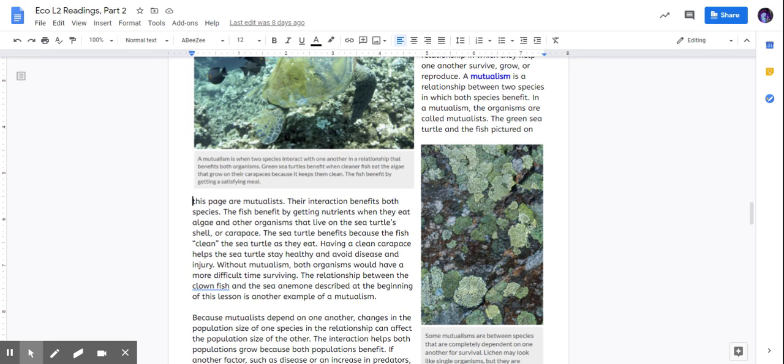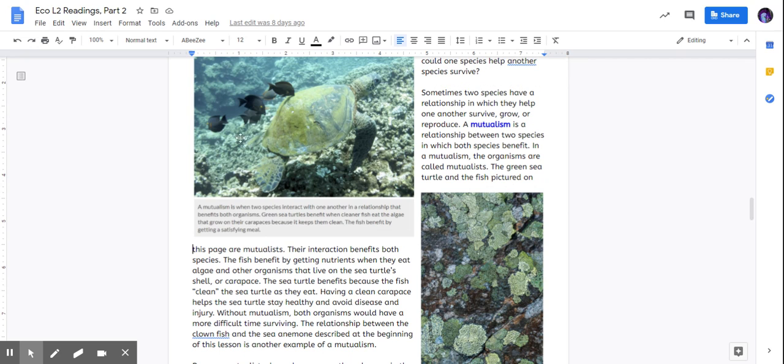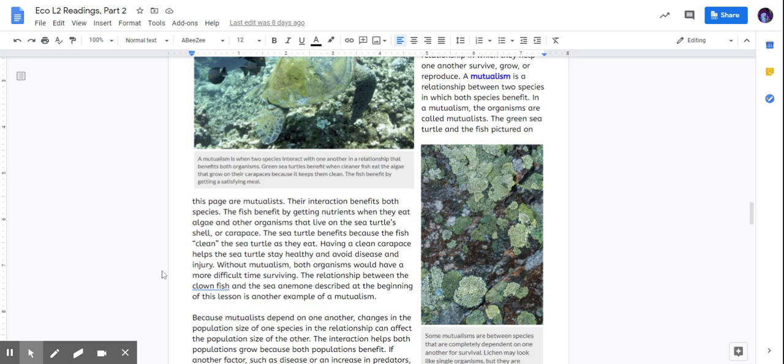The fish benefit by getting nutrients when they eat algae and other organisms that live on the sea turtle's shell or carapace. That's this turtle right here they're talking about. The sea turtle benefits because the fish clean the sea turtle as they eat. Having a clean carapace helps the sea turtle stay healthy and avoid disease and injury. Without mutualism, both organisms would have a more difficult time surviving.